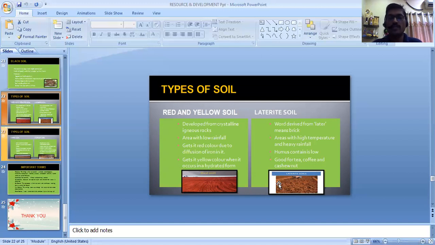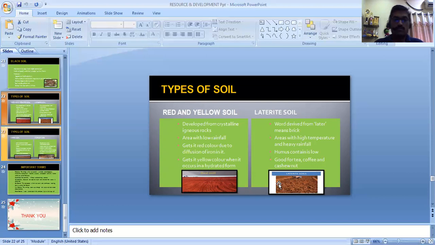The next soil is laterite. Laterite actually means brick. This is found in areas with high temperature and heavy rainfall. Due to the high temperature and heavy rainfall, most of the fertile contents are washed away. That's why this soil is very low in humus. This soil is good for tea, coffee, and cashew nut.